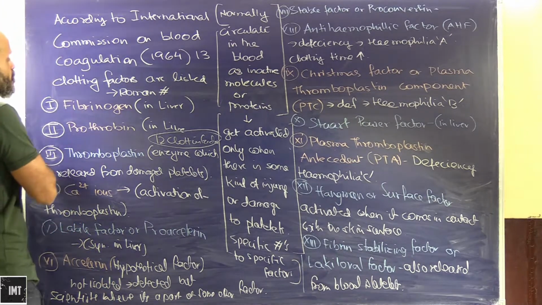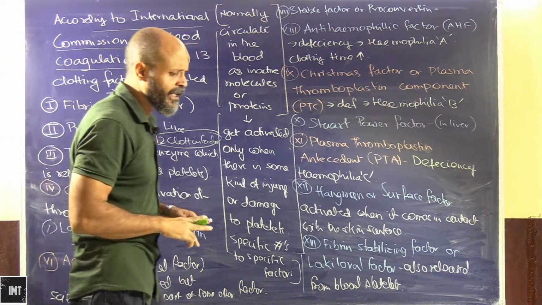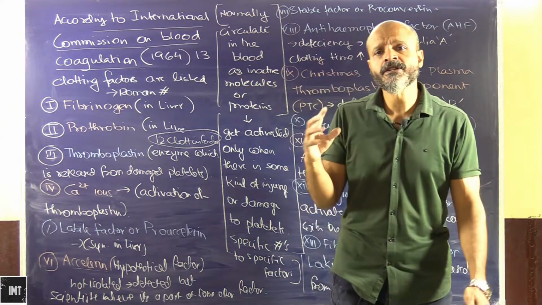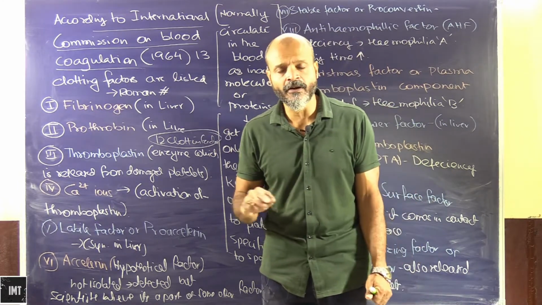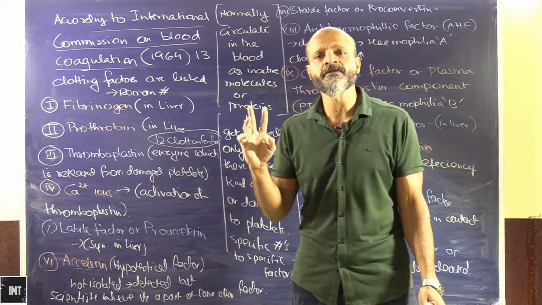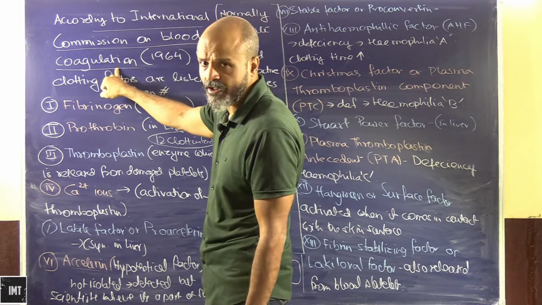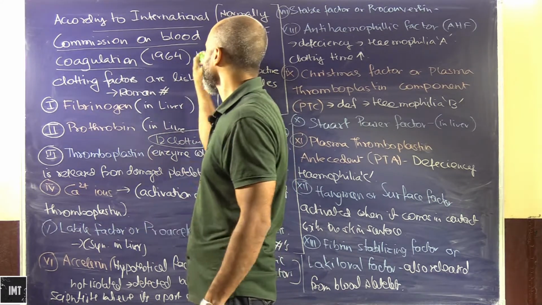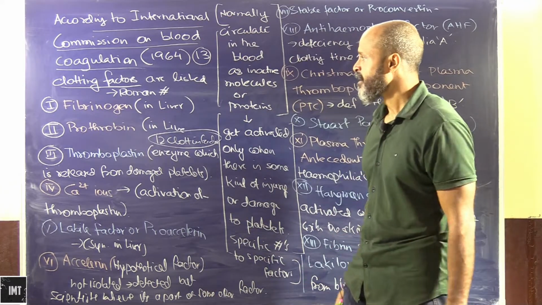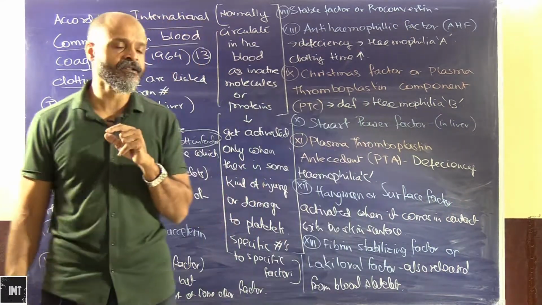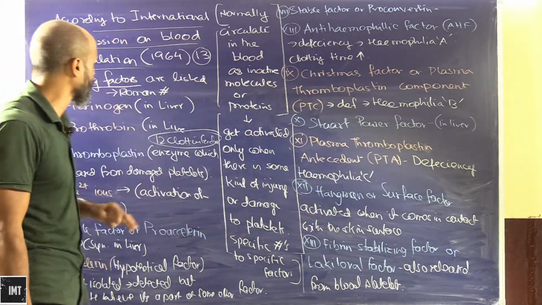According to the International Commission on Blood Coagulation, we have different commissions which follow a general trend for naming things. Let's say we have IUPAC for the naming of organic and inorganic compounds. In the same way, we have the International Commission on Blood Coagulation, which in 1964 listed 13 clotting factors for blood, and all these clotting factors are presented in Roman numerals.